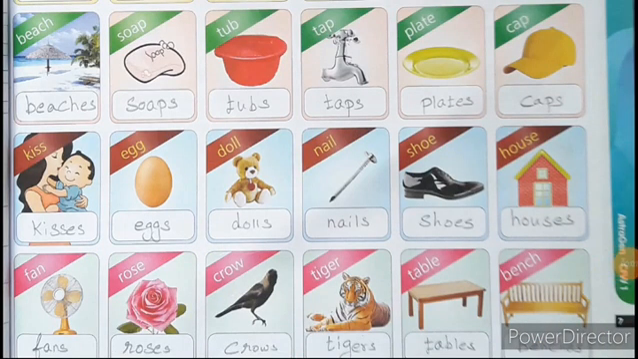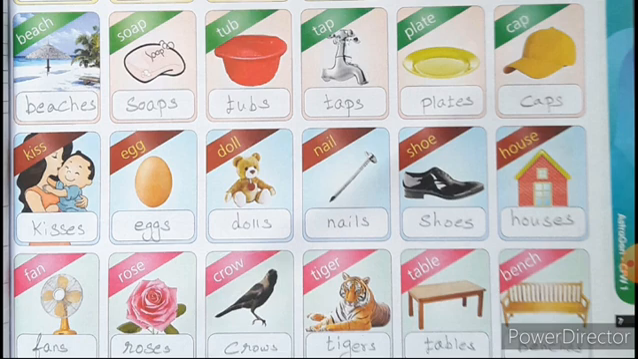You should go through the rule carefully, children. Beach. It ends with CH. Then what do you have to add? ES. So beach, beaches. Soap, soaps. Tub, tubs. Tap, taps. Plate, plates. It ends with just E. We can add the letter S to convert into many. Cap, caps.